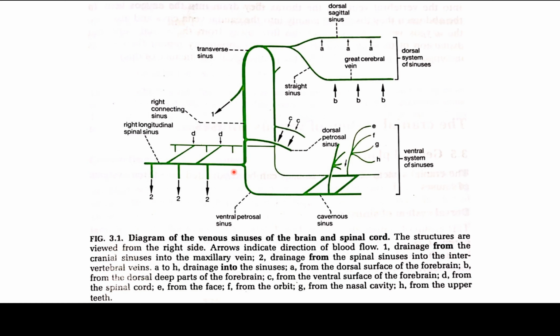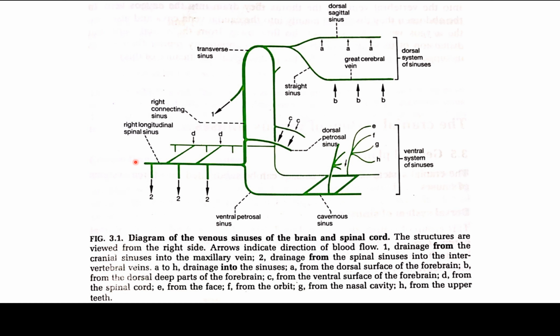Connections to the cranial system of sinuses. At the foramen magnum there is direct continuity, end to end, of the longitudinal spinal sinuses with a connecting system of cranial sinuses. Spinal sinuses drain the whole length of the spinal cord and the cauda equina. The veins of the spinal cord empty into the ventral spinal vein, which accompanies the ventral spinal artery along the ventral fissure of the spinal cord.